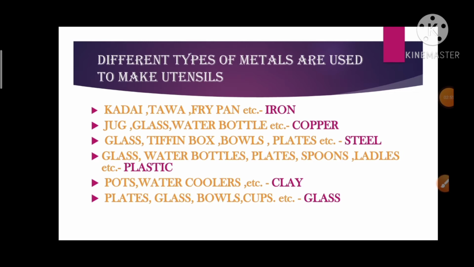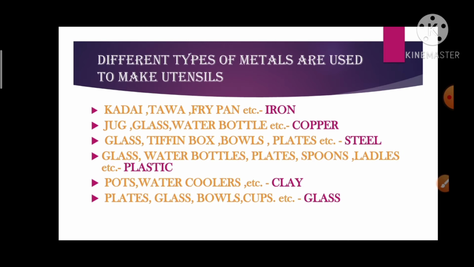Here, different types of metals are used to make utensils. You can see that many utensils are made by different metals. The first is kadai, tawa, fry pan, etc. are made of iron. Jug, glass, water bottles, etc. are made of copper.